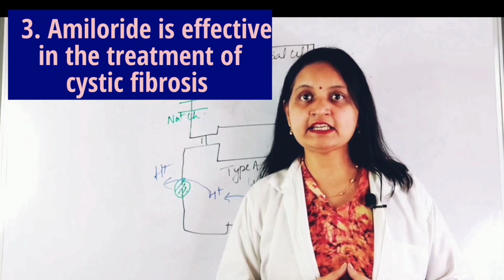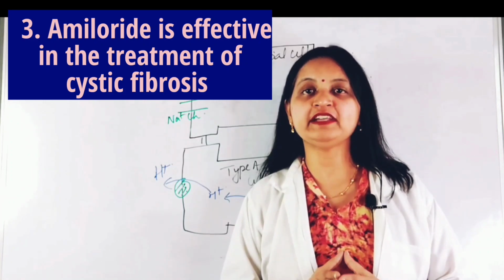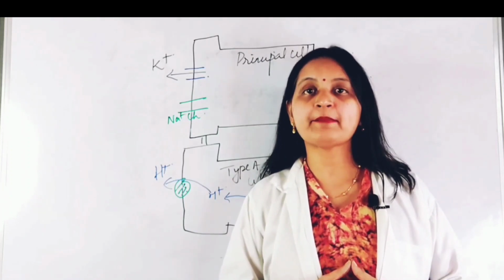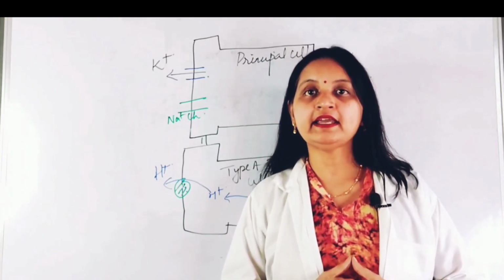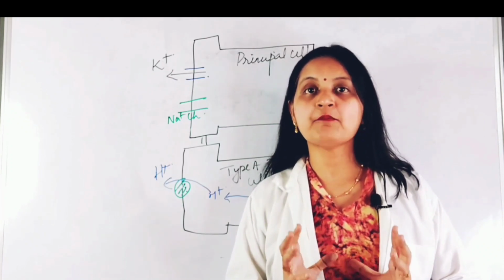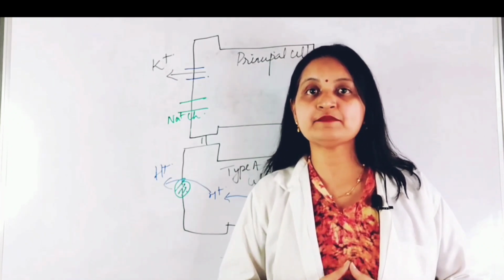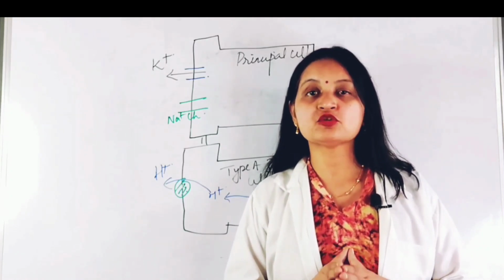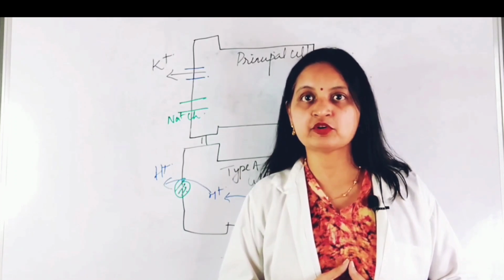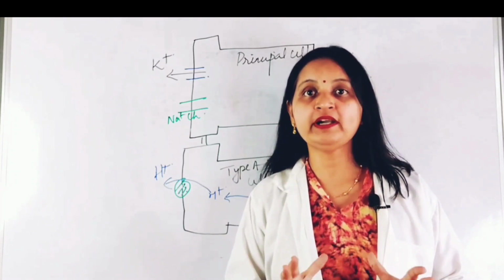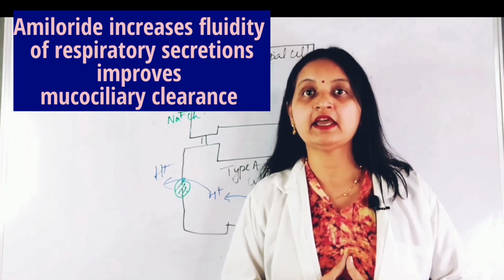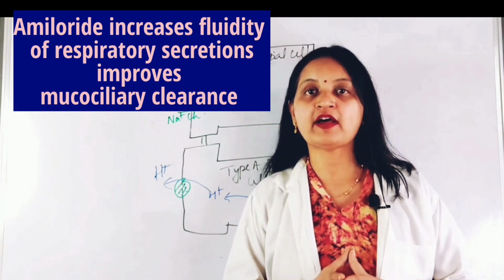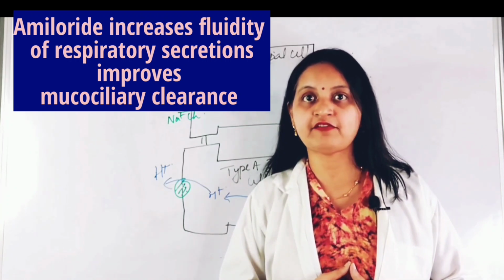Cystic fibrosis is a disease caused by the mutation of the CFTR gene that regulates the movement of sodium and chloride across the epithelial cell membranes, resulting in viscous or thick mucus secretion that plugs the respiratory passages. By inhibiting the sodium channels, amiloride is useful in the treatment of cystic fibrosis as it increases the fluidity of the respiratory secretion and improves or increases the mucociliary clearance. So this provides relief in the symptoms of cystic fibrosis.